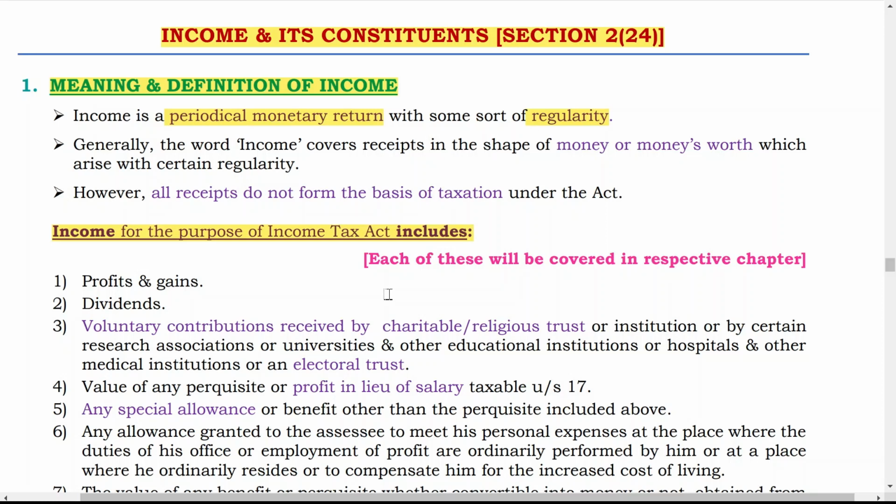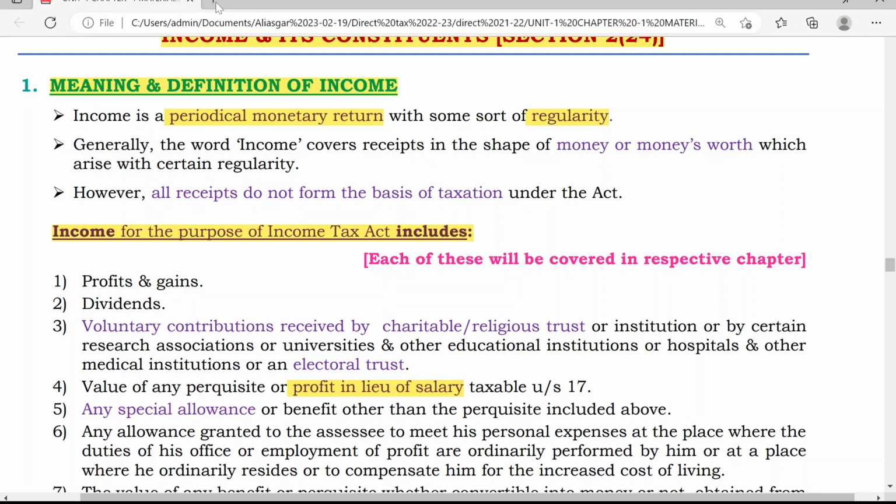Then value of any perquisite or profit in lieu of salary taxable under section 17, means over and above salary, if any facility is received by an employee, then that facility is also considered as income of that particular employee. So that is what they want to say here, and it is known as perquisite also. Any special allowance or benefit other than perquisite included above, means any other special allowances which are not covered in perquisite will also be included here.